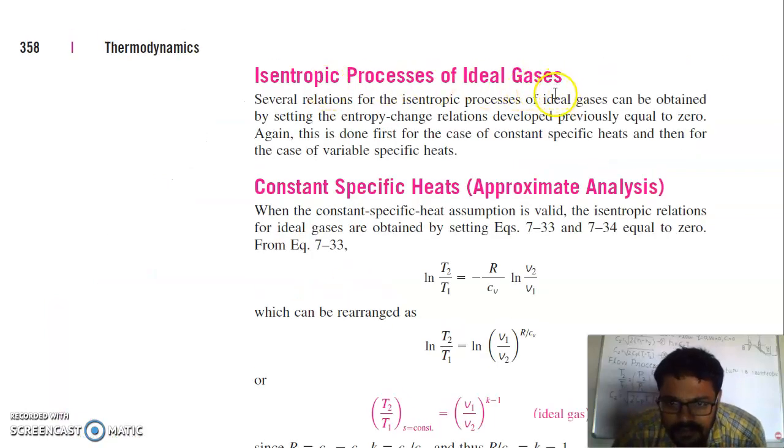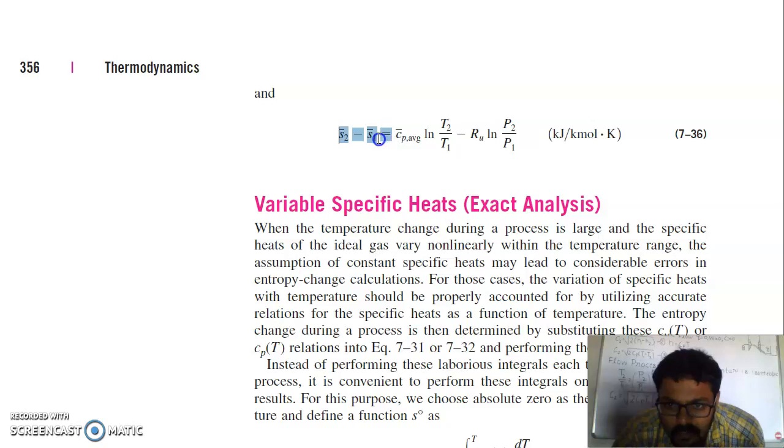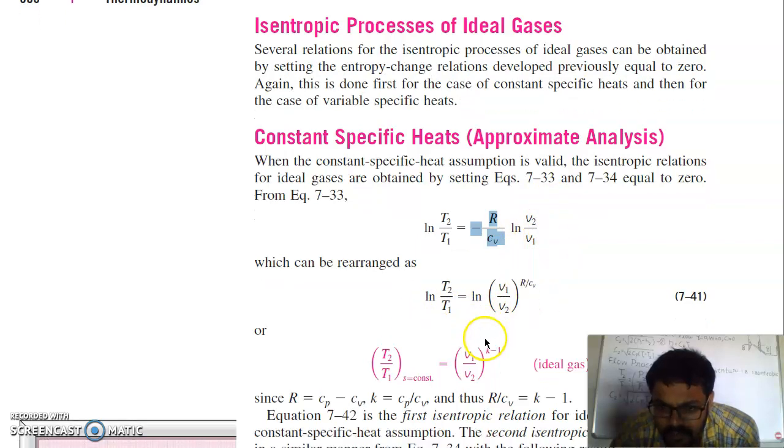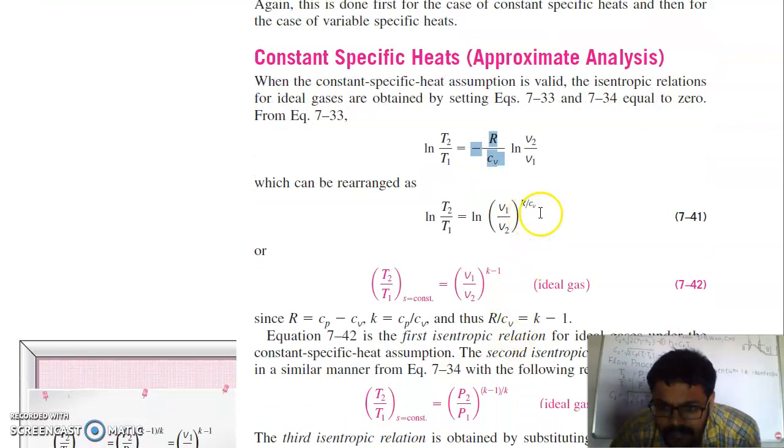Isentropic processes of ideal gases. For ideal gases, several relations for isentropic processes are developed. If the process is isentropic, it means the entropy change is 0. We are left with only this equation: log T2 by T1 is equal to minus R by Cv times log V2 by V1. And when you further raise this value to the power in the log, the logs will cancel on both sides, and you will get T2 by T1 at constant entropy is equal to V1 by V2 raised to the power R by Cv.